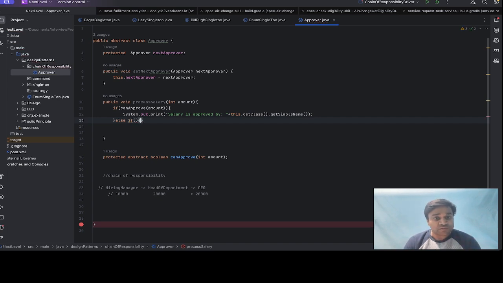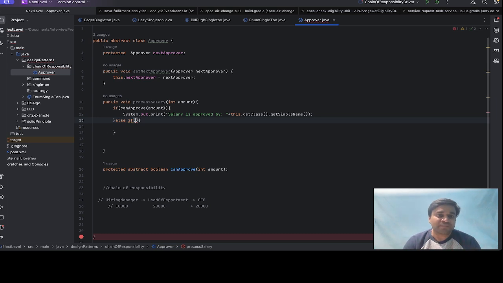So before going to the next approval, if it is not approved by, let's say, the hiring manager, we will go to the head of the department. Before going to the head of the department, we first have to check whether it's null or not, means next approver is not equal to null or not.